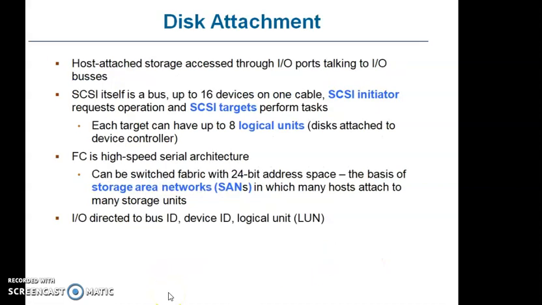Regarding disk attachment, host-attached storage is accessed through I/O ports talking to I/O buses. SCSI, that is small computer system interface, itself is a bus with up to 16 devices on one cable. SCSI initiator requests operations, and SCSI targets perform the various tasks. Each target can have up to 8 logical units. Disk is attached to the device controller.